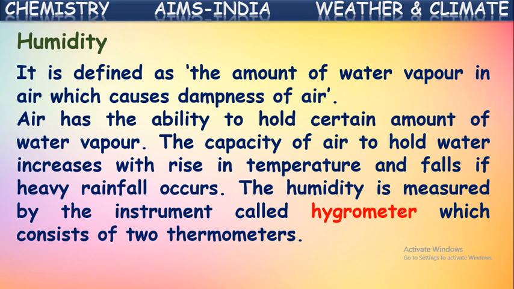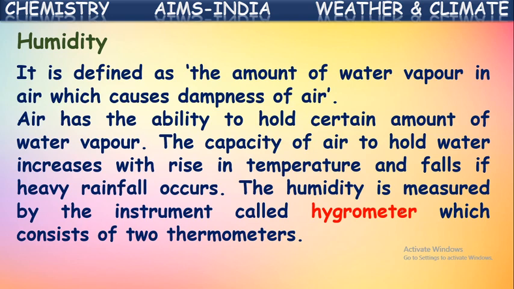Yes, that's why we say in summer season there will be more humid air. More water vapor will be in the air because as the temperature increases, the capacity of air for holding water vapor increases. If the temperature is low or if the temperature falls down, the capacity of holding water vapor also decreases.